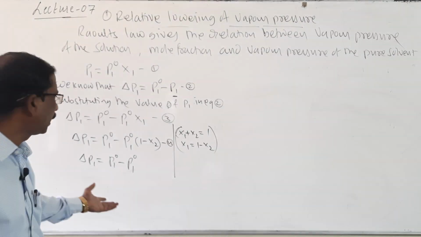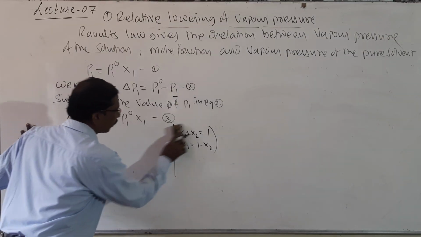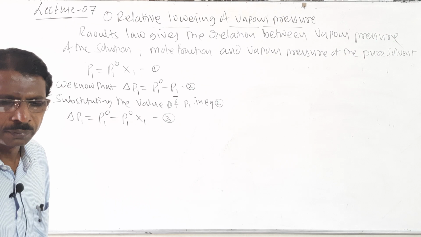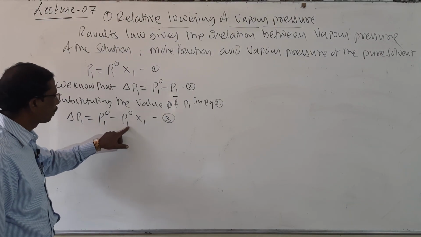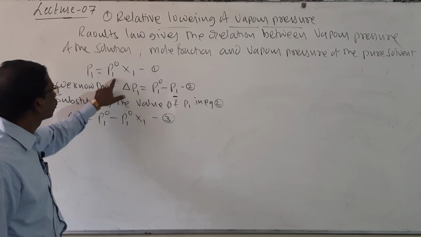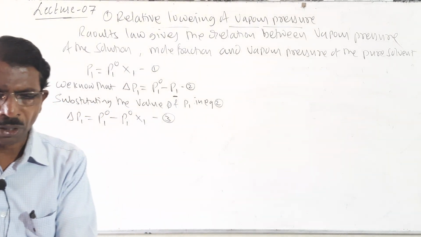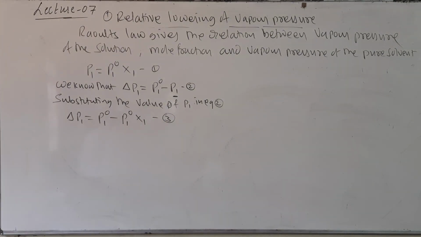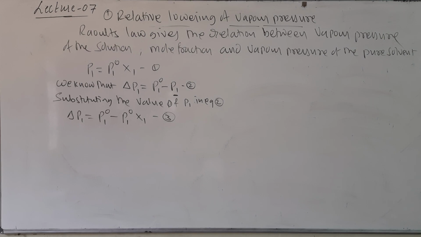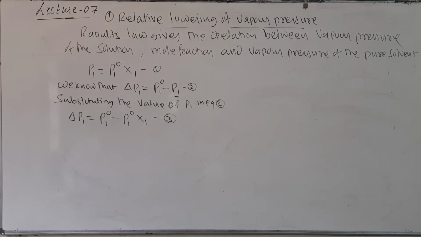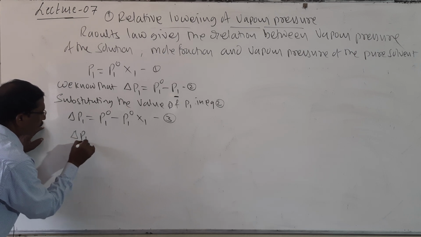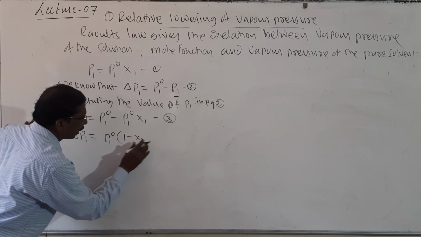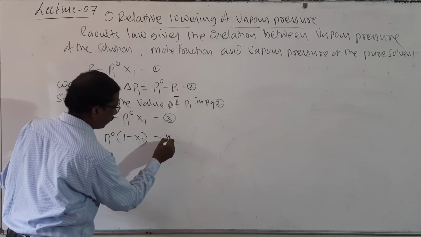Otherwise, we will go for another shortcut like this. Here I will show. Look here students, I will show now. Here it is P1 naught minus P1 naught x1. I substituted this value P1 naught x1, and here what is delta P1? I will make a shortcut instead of doing this the long way. So P1 is equal to, here I will take P1 naught common, and I will write 1 minus x1, equation number 4.